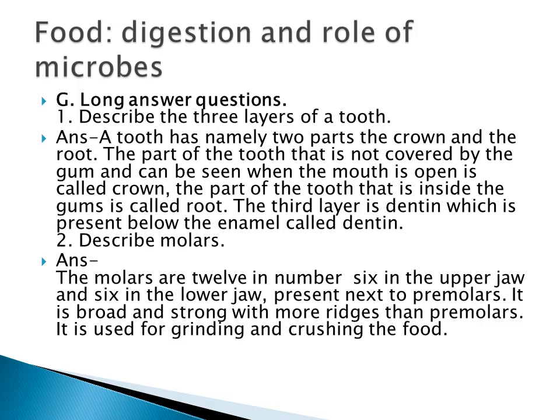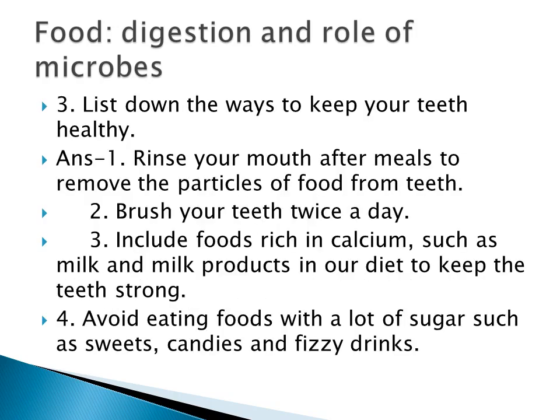So you have to describe the molars. Okay, second question. The molars are 12 in number. 6 are present in the upper jaw and 6 in the lower jaw. And where are they present? They are present next to the premolars. They are very broad and strong with ridges, more than the premolars. Mainly used for grinding and crushing the food materials.